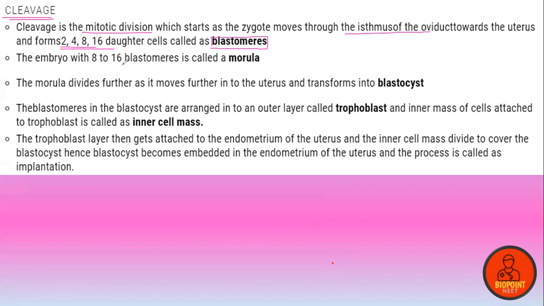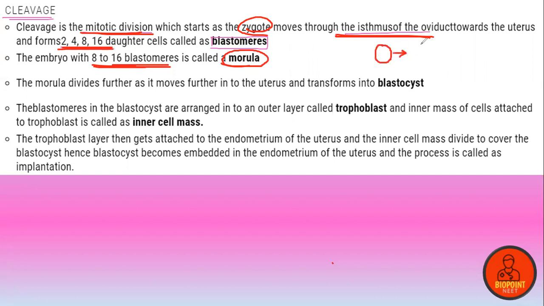The embryo with 8 to 16 blastomeres is known as a morula. So cleavage happens when the zygote is passing through the isthmic junction of the oviduct itself, leading to the formation of 2, 4, 8, 16 cells.